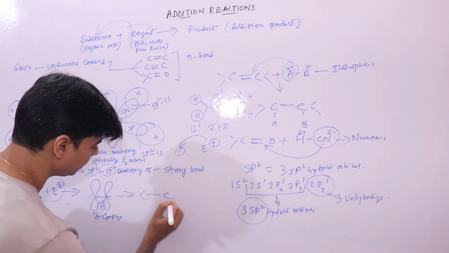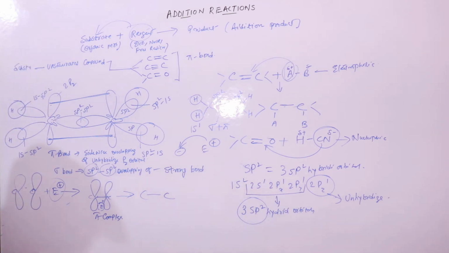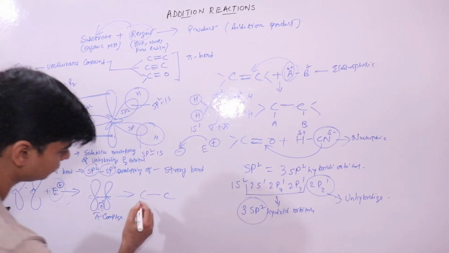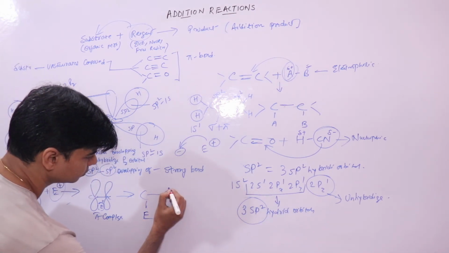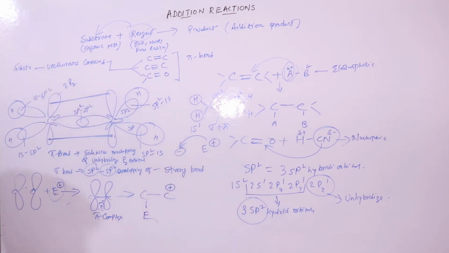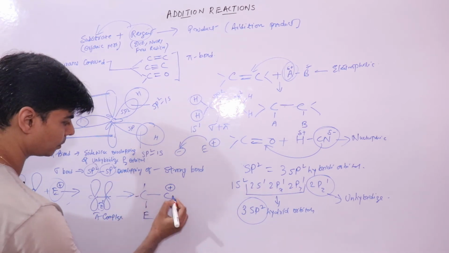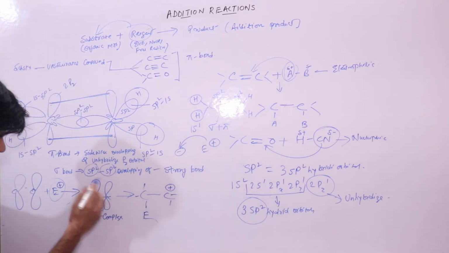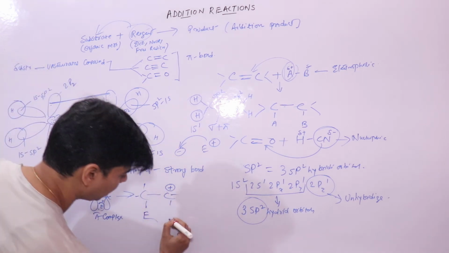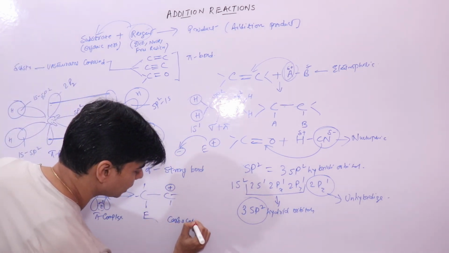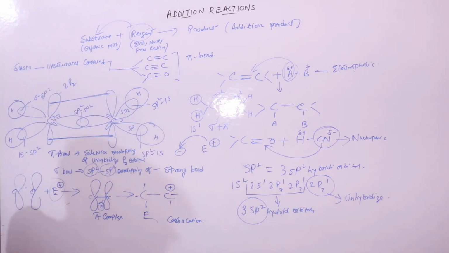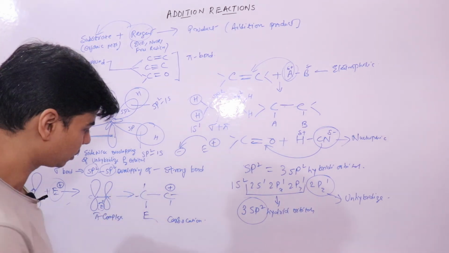It will rearrange itself to form a carbocation, like this. This is what it will form. The pi complex will rearrange itself to form a carbocation, and we know that a carbocation is an intermediate. This is an intermediate that will react further to form the addition product.